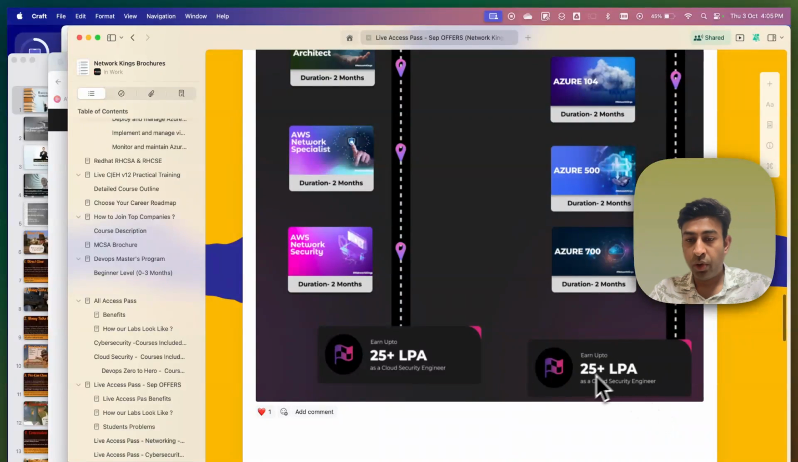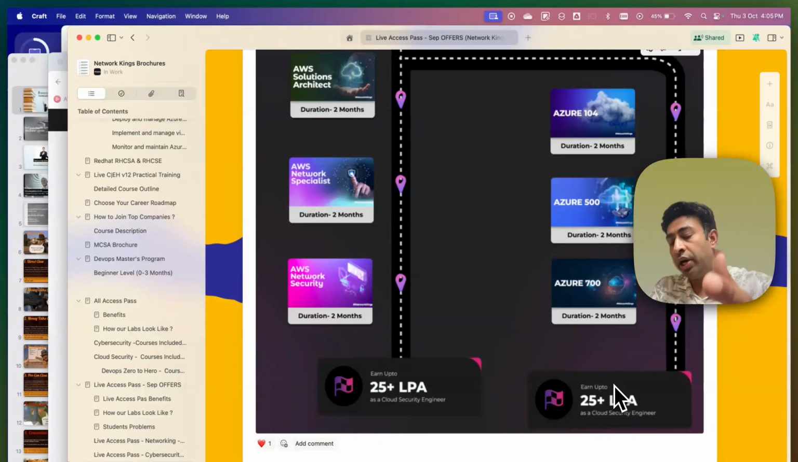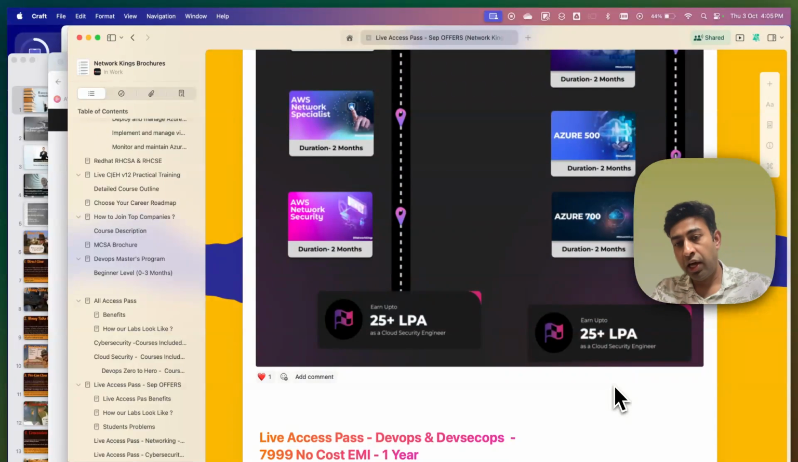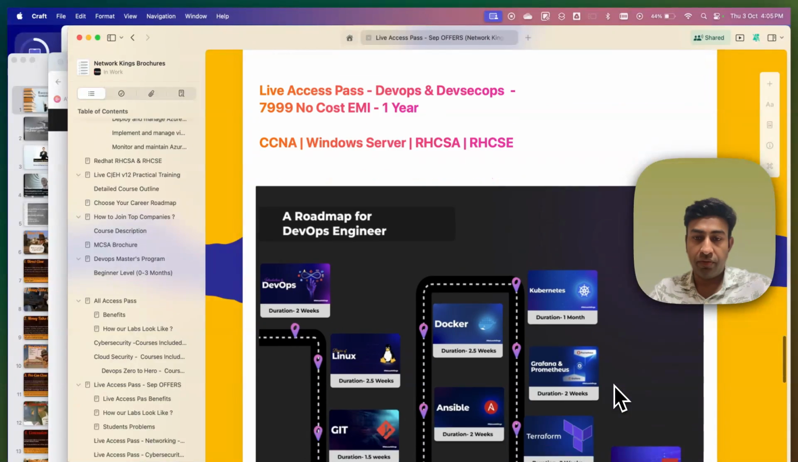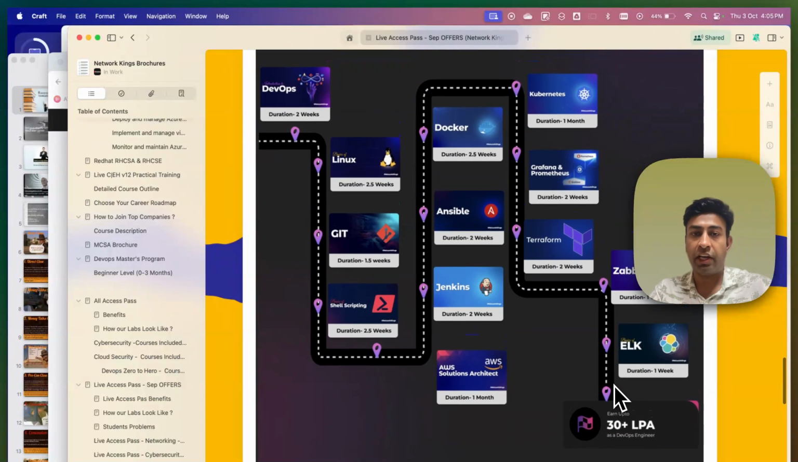That's why we have written 25 LPA over here, but again, a fresher cannot directly go to 25 LPA. They need to learn, and they need a little experience of 2 to 3 years, 4 years. Because I've seen my students who joined us when they had just 3-4 lakhs CTC, within 3-4 years they are on 15 lakhs, 20 lakhs, with the same all access package or live batches.